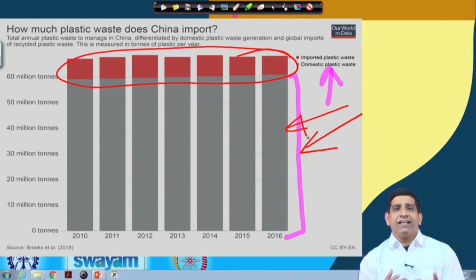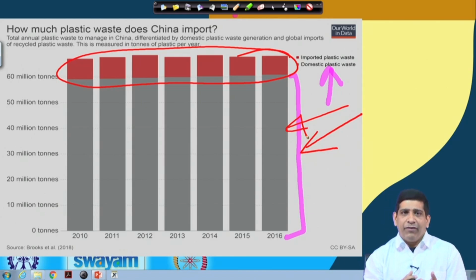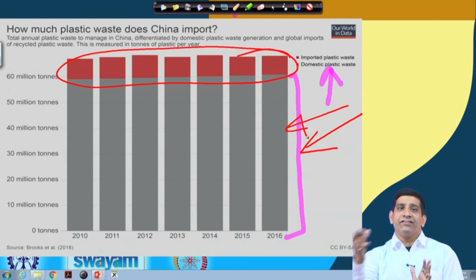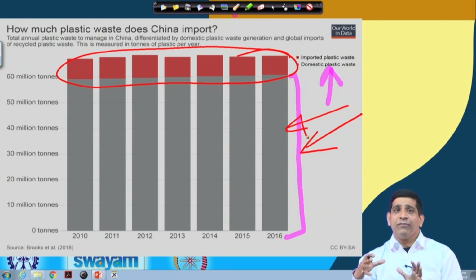And whatever the demand for plastic in my manufacturing industry, I can satisfy that demand from in-house, within-country recycling, at the same time producing more plastic, rather than taking dirty plastic waste from around the world. So it was a very smart move for China.